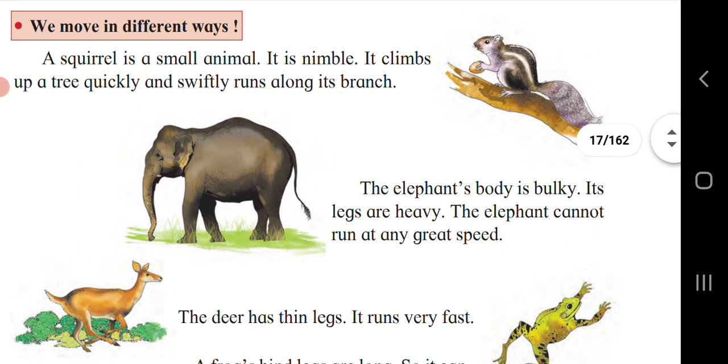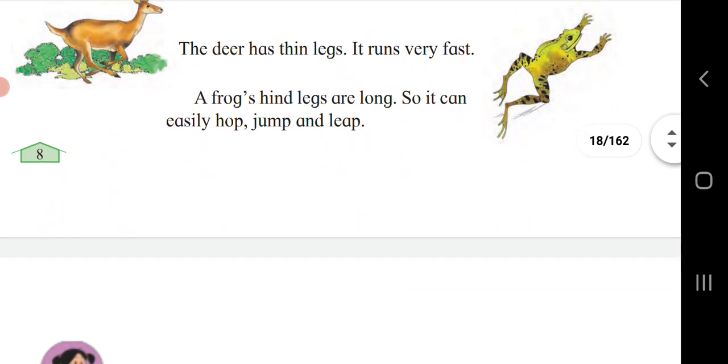Again, in movements of animals, we saw that animals move in different ways. In that content, we had seen the movement of animals. Some animals can move quickly and swiftly, while some animals move very slowly. Every animal moves according to its body size and body parts.